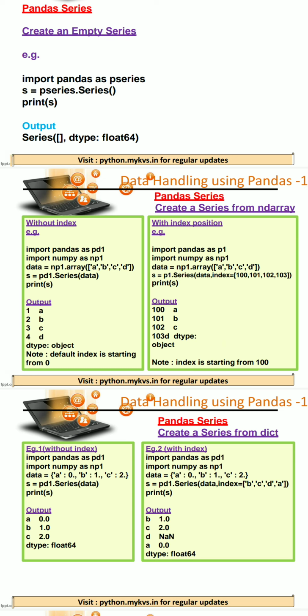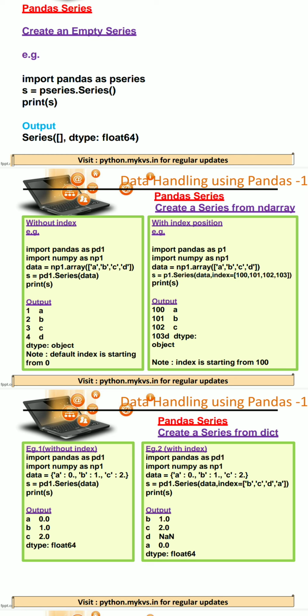Now if we want to create the series with the help of a numpy array, we can create a numpy array first by passing some values as a list, and that numpy array can be passed inside the series method. So a series can be created with the data which is passed inside it. Either it can be a dictionary, a numpy array, or any scalar value. We just have to pass this type of value inside the series method.